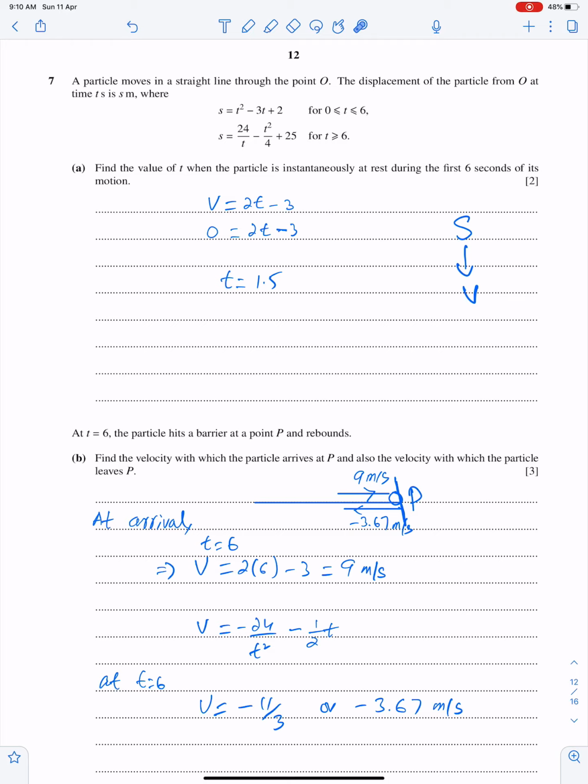Question number 7. A particle moves in a straight line through the point O. The displacement of the particle from O at time t second is s. We have two equations. The first equation is valid from 0 to 6 and the second equation is valid for t greater than or equal to 6. Find the value of t when the particle is instantaneously at rest during the first 6 seconds of its motion. So we have to consider this equation. Instantaneously at rest means v is 0. So we have to differentiate s to get v first, and then we have to equate v to 0 to get t. So the answer of t is 1.5 seconds.